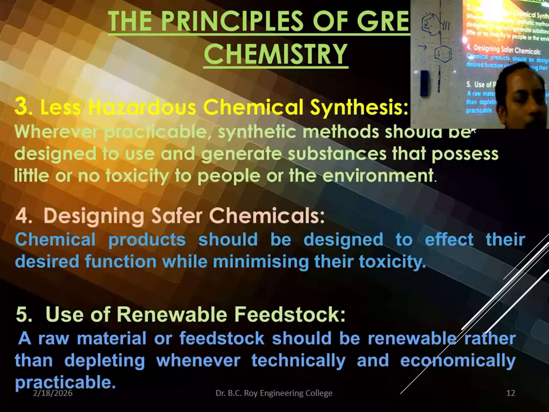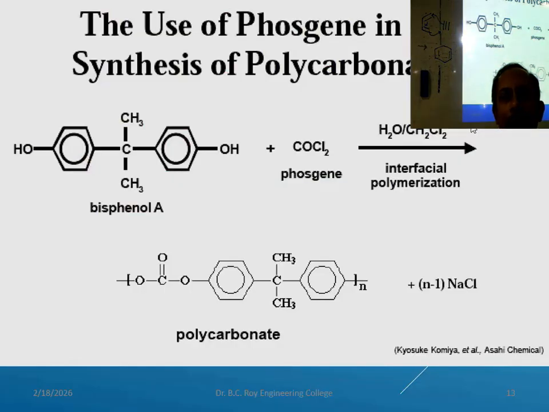These are the principles. The principles I have already discussed, so I can skip. Now some practical examples that are in this slide. It was not there, that's why I have opened this. So bisphenol A plus phosgene, you are getting polycarbonate. This is one reaction. What you are using? Phosgene, which is highly hazardous. This is a conventional method, the formation of polycarbonate.